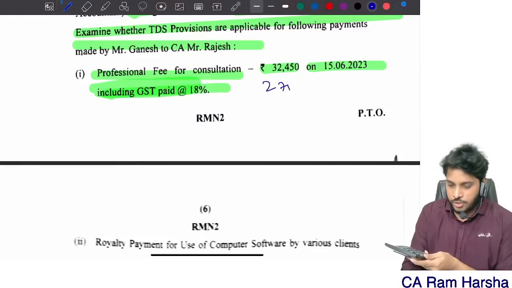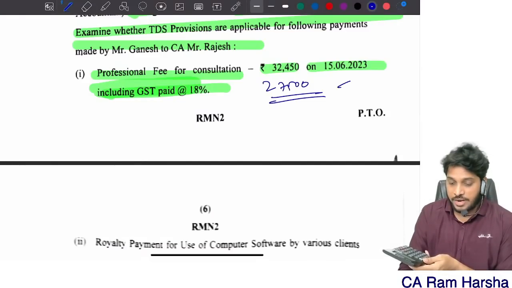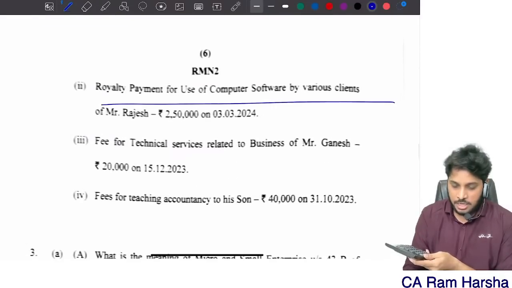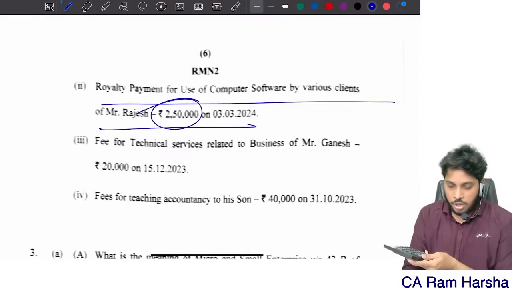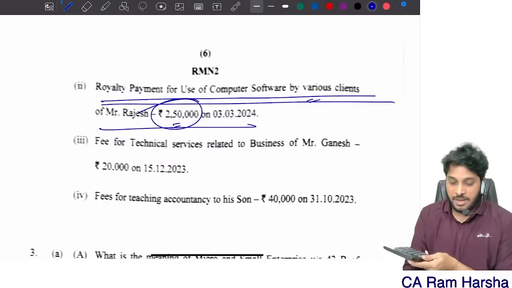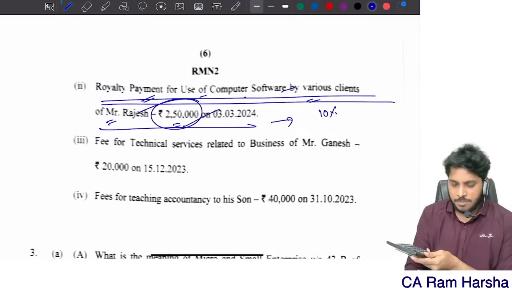So excluding GST, 27,500, since it is less than 30,000, no TDS. Next, royalty payment for use of computer software by various clients of Mr. Rajesh, 2,50,000. I think 10% TDS is applicable on this.